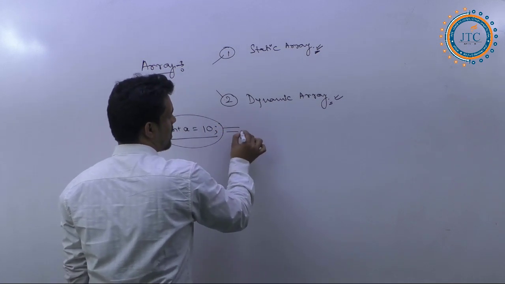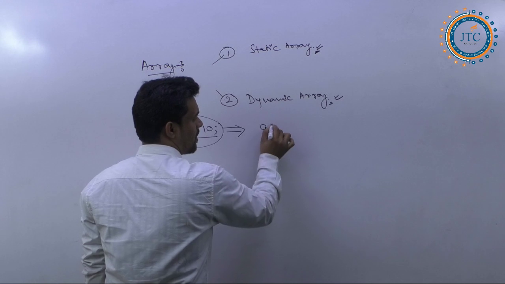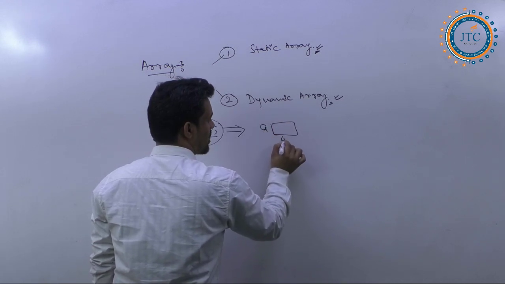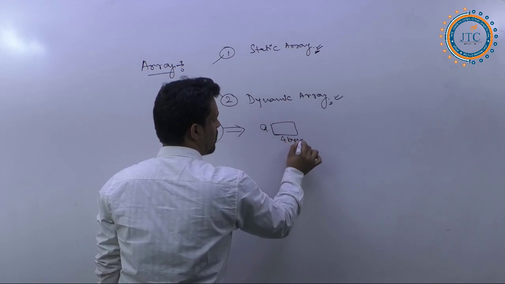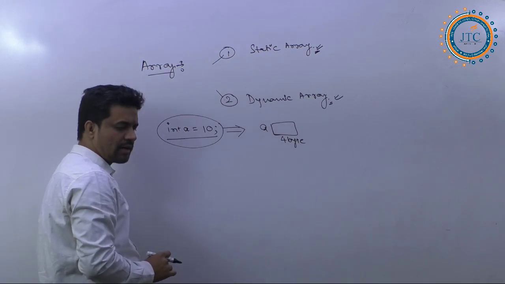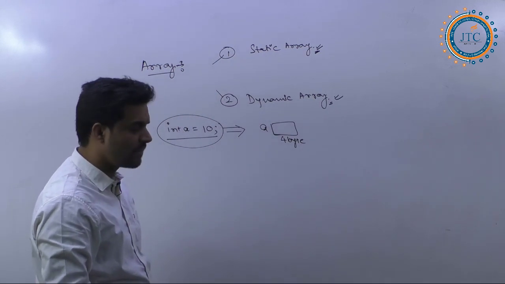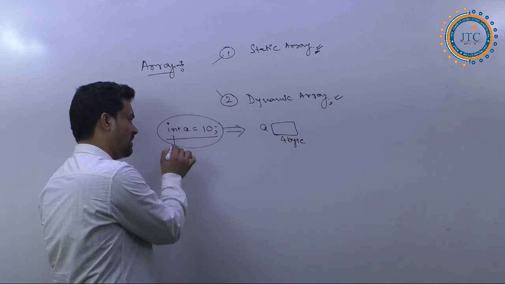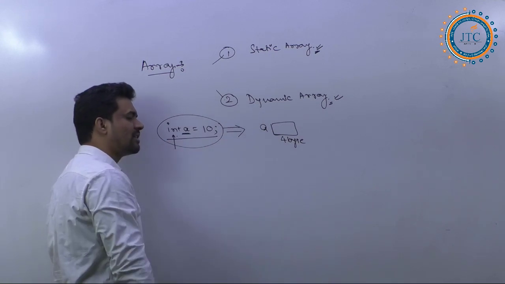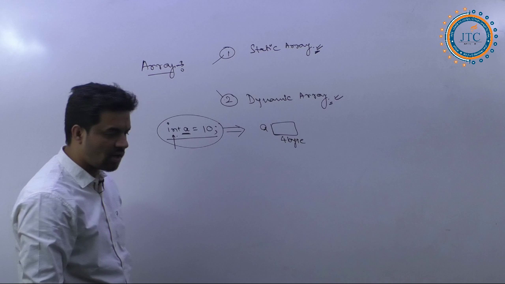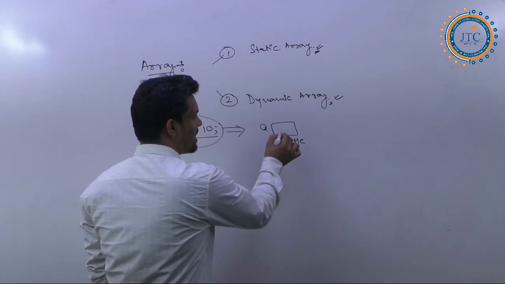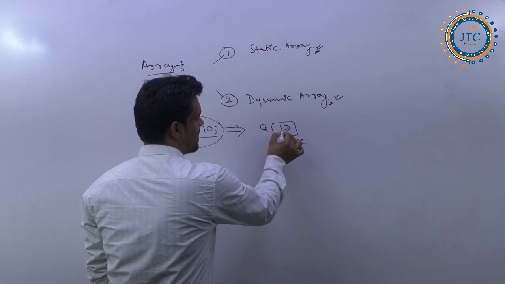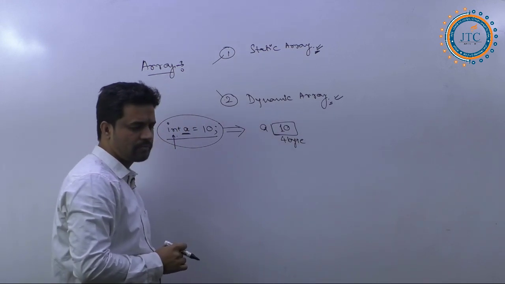For this a, how much memory will be allocated? 4 bytes of memory. Basically, in Java, for the integer type it allocates 4 bytes, and inside this the value 10 is assigned.